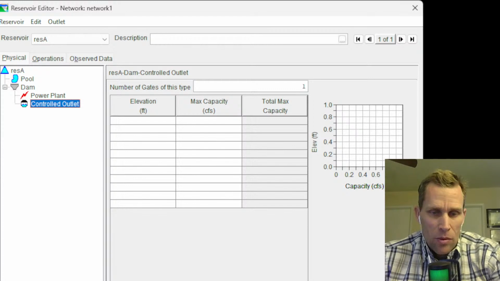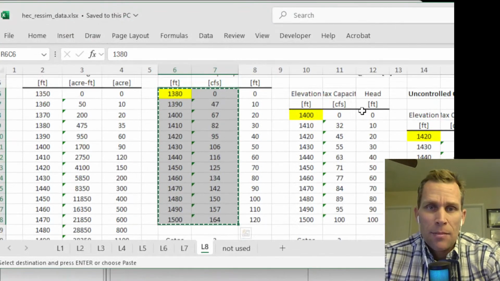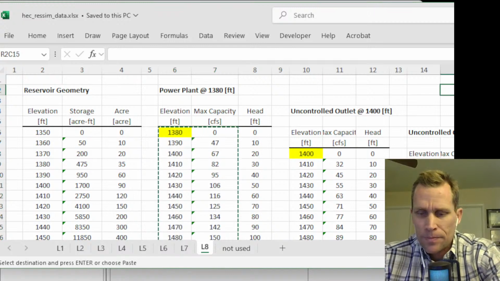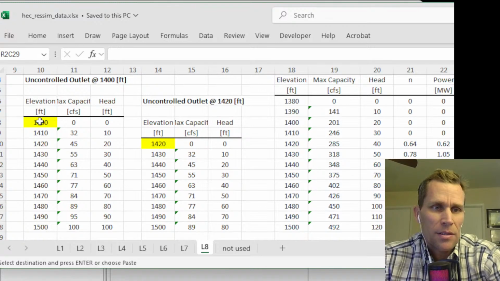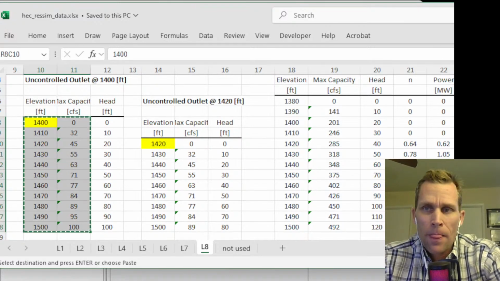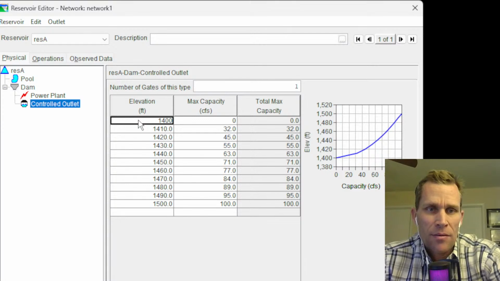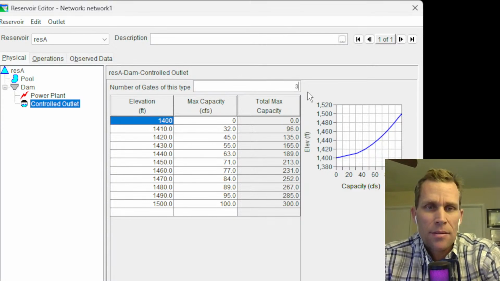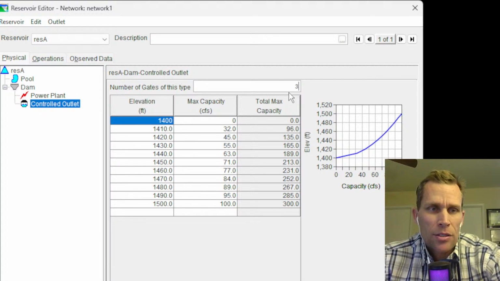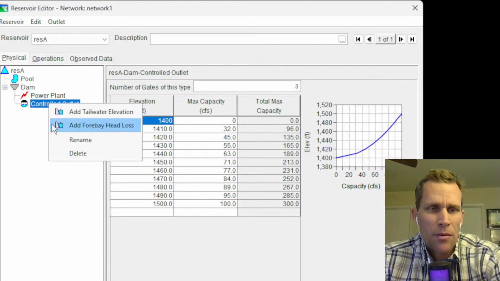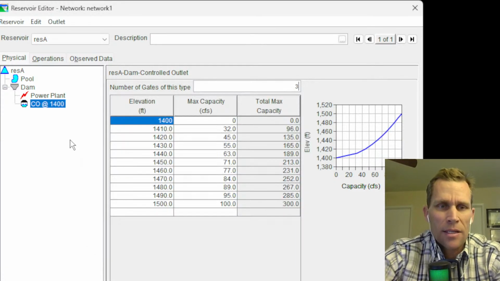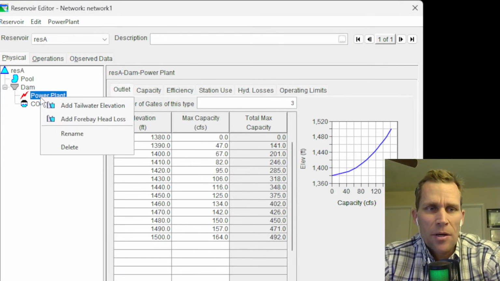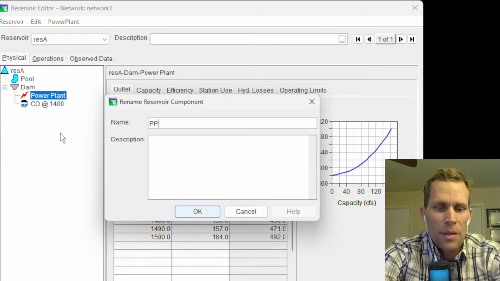For this controlled outlet, I'm going to paste in the data from the next table over. So again, here is the Excel file. Let me just scroll over. All right, so here is the controlled outlet. This is going to have an invert of 1400. So I'm just going to copy that, paste it in right here. I'm going to say it has 3 gates. So that looks good. And just to be explicit with the labeling, I'm going to rename the controlled outlet to something like CO at 1400 as my invert. And to be consistent, I'm going to rename the power plant as well. I'm just going to call it PP at 1380.